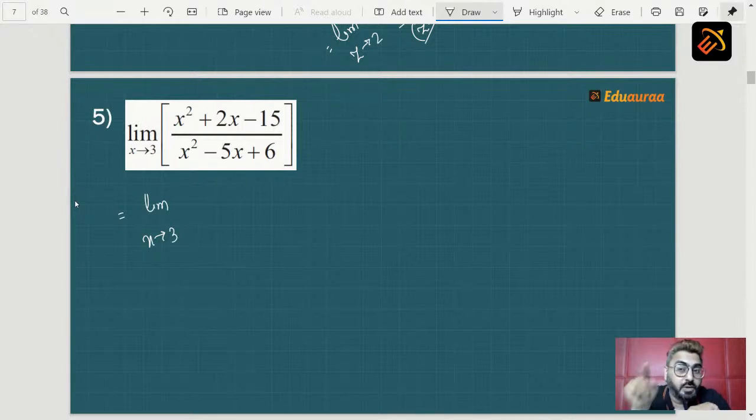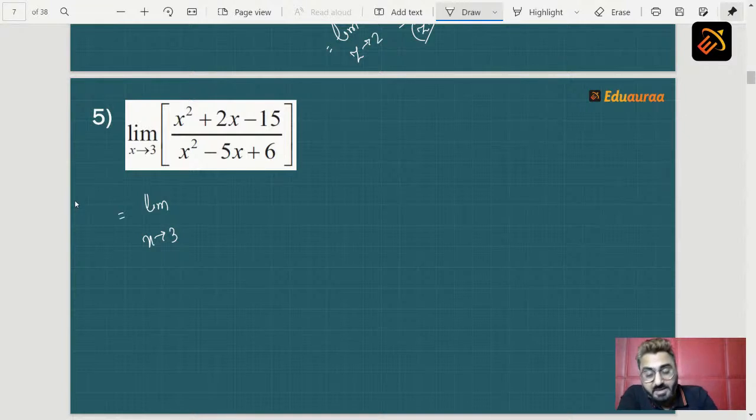And students, looking at the question, what is the reason which is making your sum 0 by 0? x minus 3, because the limit is x tending to 3. So this much is confirmed, that we must get x minus 3, because until x minus 3 appears you cannot solve your sum. So let's hunt for x minus 3.